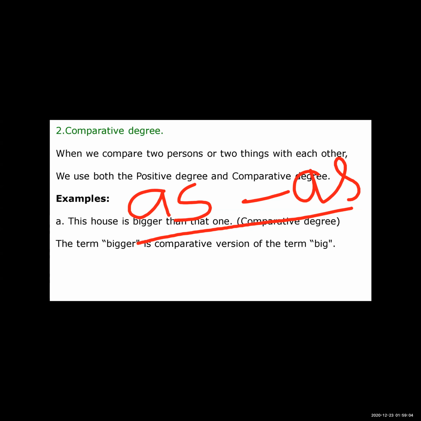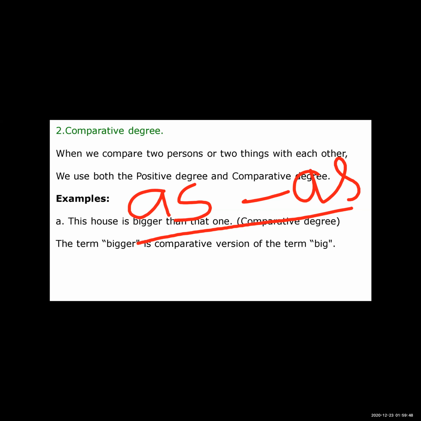But when we compare two persons or two things with each other, we use both the positive degree and the comparative degree. The comparative degree form is er: as sweet as, sweeter; as clever as, cleverer; as dark as, darker. When we have to compare, we add er to the adjective. And when we write the sentence in the positive degree, we use as.